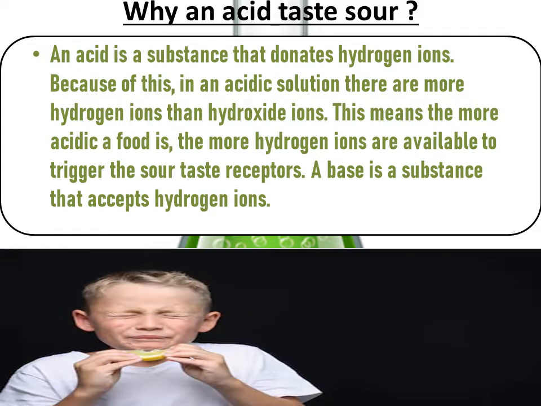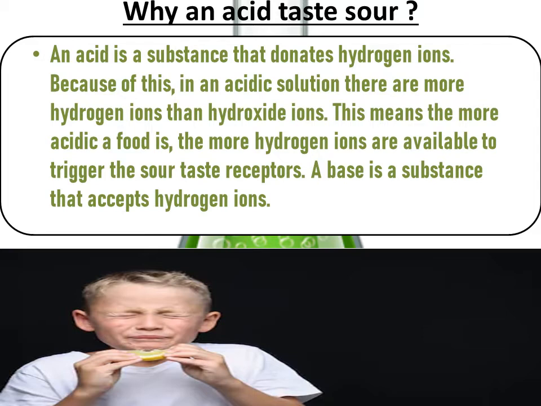A base is a substance that accepts hydrogen ions. What is there? See, we can see hydroxide ions. If a thing has more hydroxide ions, it will be a base. If a thing has more hydrogen ions, it will be an acid.